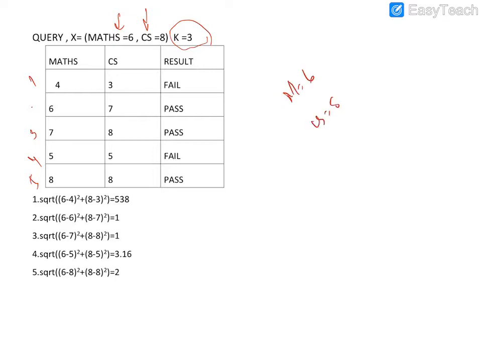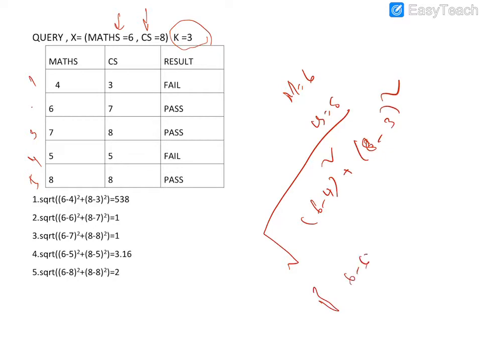So you have to find the distance between these values: 6 minus 4 whole square plus 8 minus 3 whole square, under root. In the same way, next 6 minus 6 whole square plus 8 minus 7 whole square, whole root. So this will be 5.38 and this will be 1.